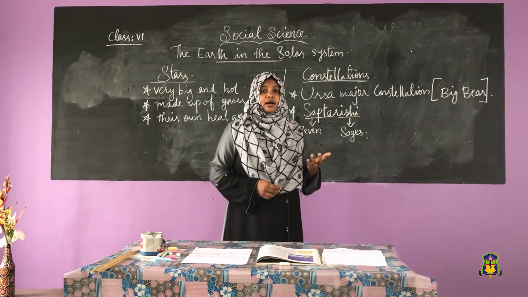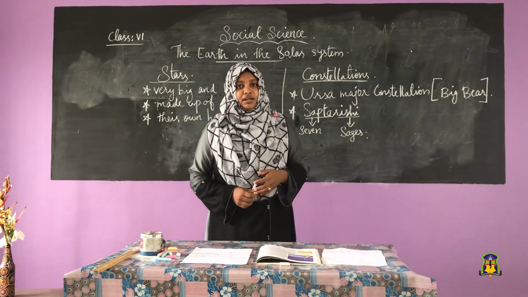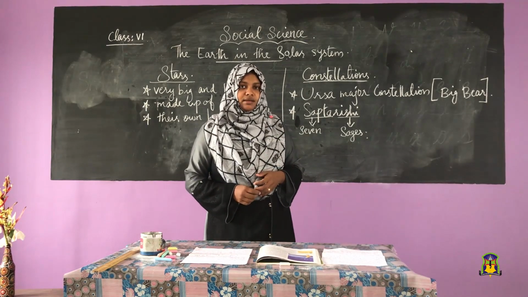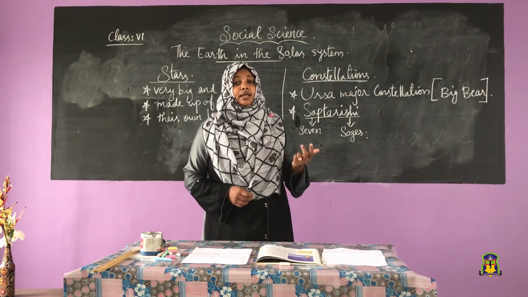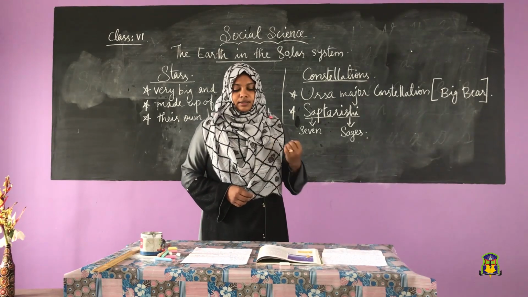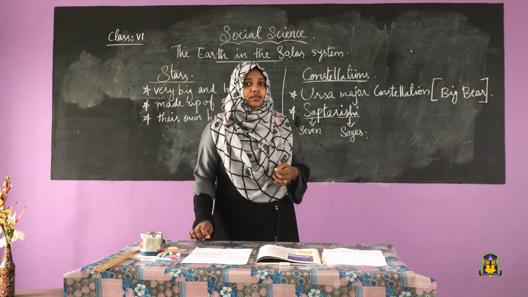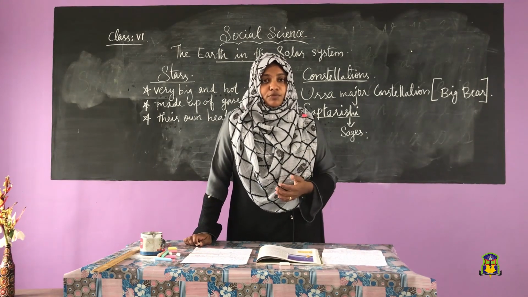Along with these stars, we may also see the moon on most days. The moon can be seen at different times, in different positions and in different shapes. Do you know the names of the shapes of the moon?